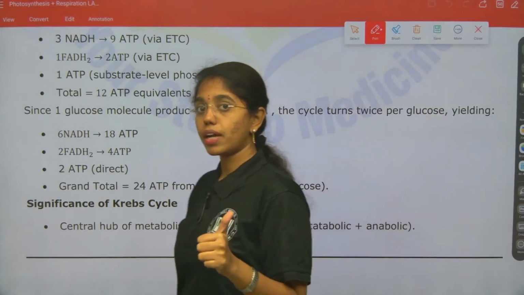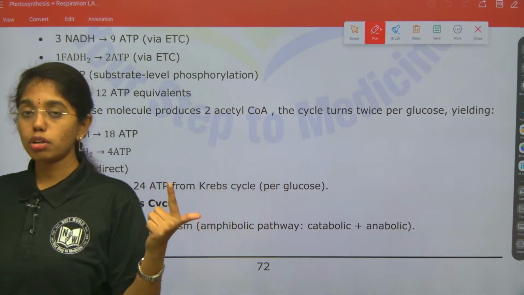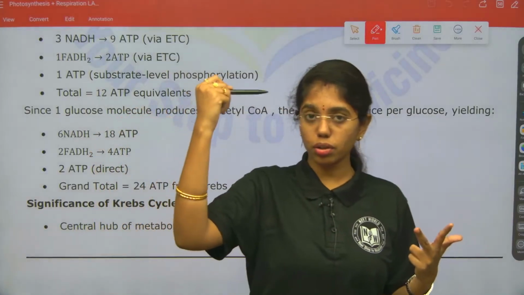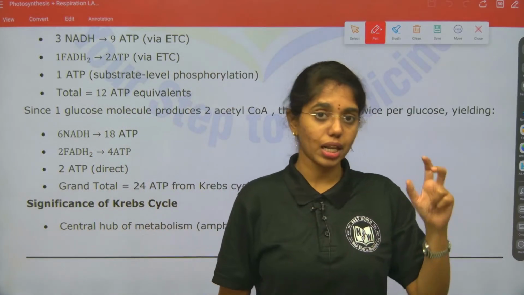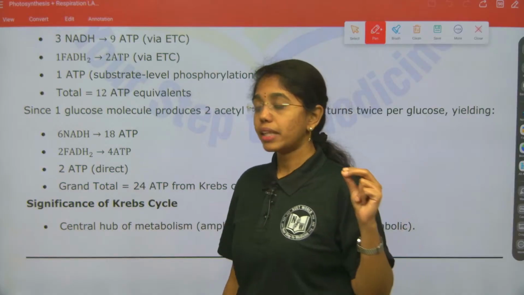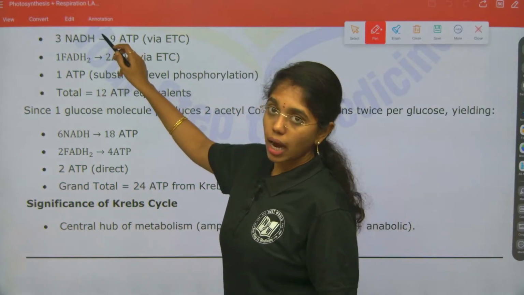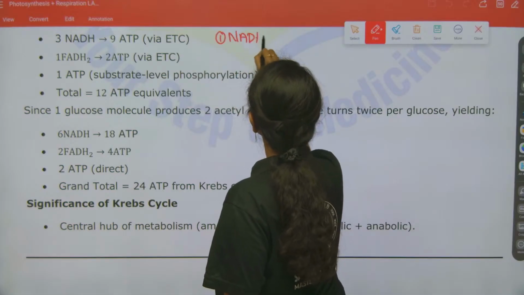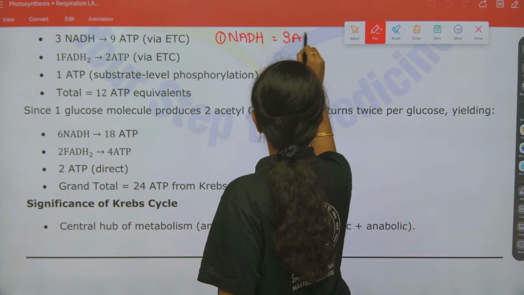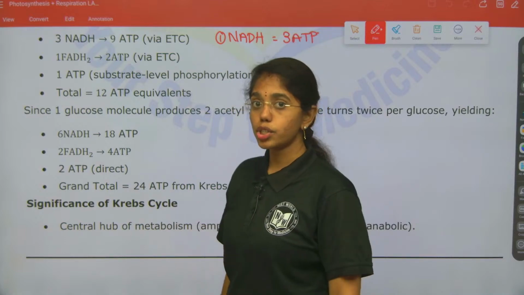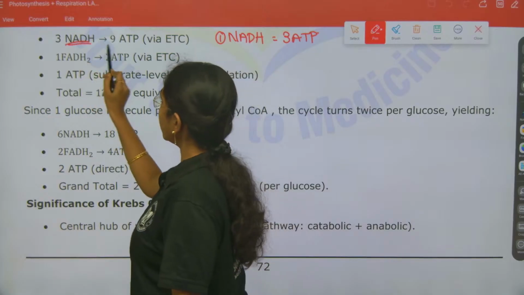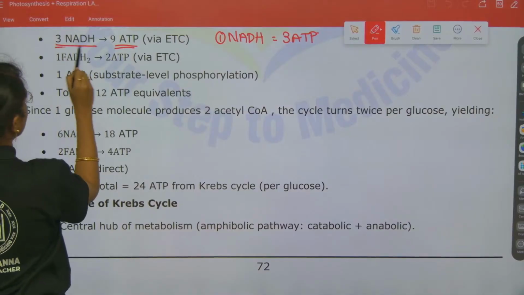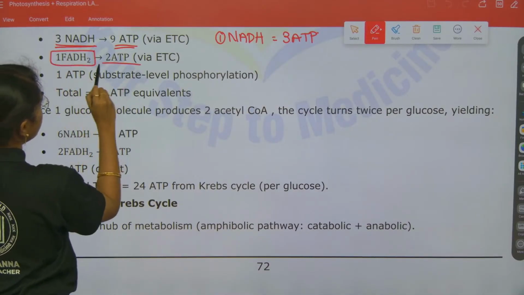Oxalosuccinic acid to alpha ketoglutaric acid, alpha ketoglutaric acid to succinyl-CoA, and at the step where malate is converted to oxaloacetate, that is the last step of Krebs cycle. At these 3 areas 3 NADH are produced, wherein 1 NADH is equal to 3 ATP. Find right. 1 NADH is equal to 3 ATP. So, here 3 NADH is equal to 9 ATP. Next, 1 FADH2 is equal to 2 ATP.